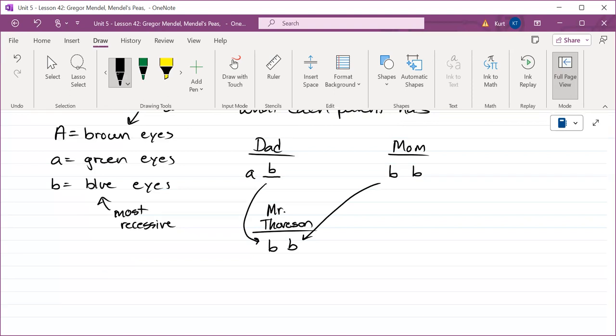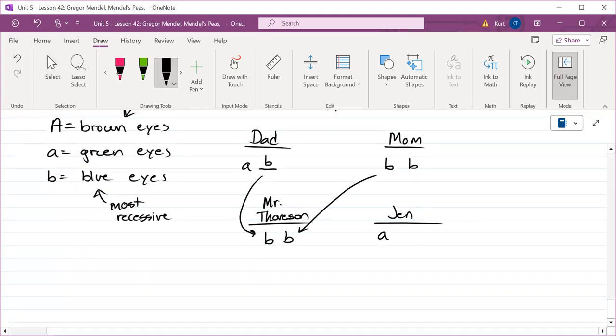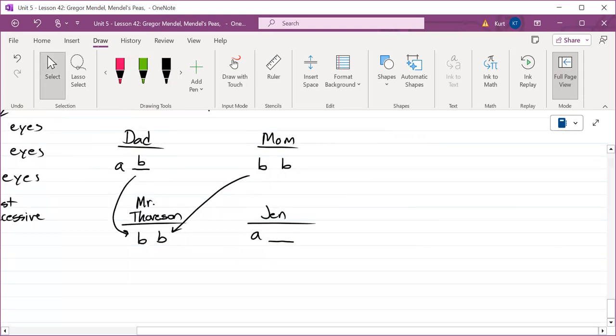Now, my sister, her name is Jennifer. She has green eyes. So she has this allele. Let's say we don't know what the other one is. We have to look at her children, but my sister has green eyes. So let me ask you guys this. Does it matter if she had this or this? It doesn't matter. She has green. What it does matter, she definitely does not have that, or else she would have brown. Follow?